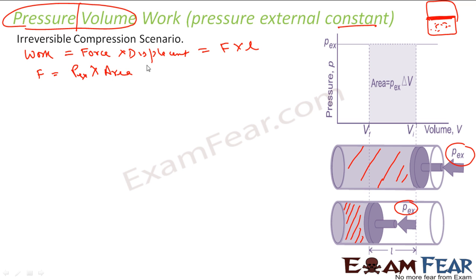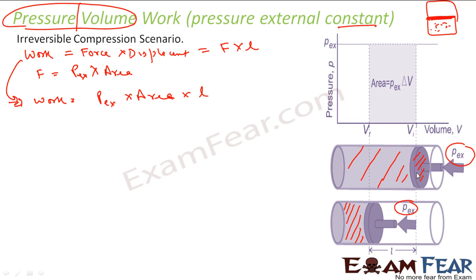So let's put this force here. So my work will become what? This equation will become: force becomes pressure into area, P external into area, and L was there. Now if you see, L into area is what? If this is the area of this cross section and you multiply with this, it becomes a volume. Correct? This is the volume, delta volume.